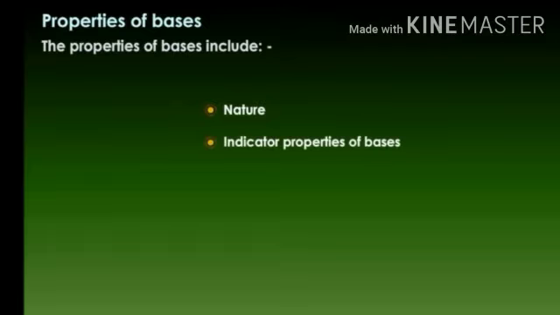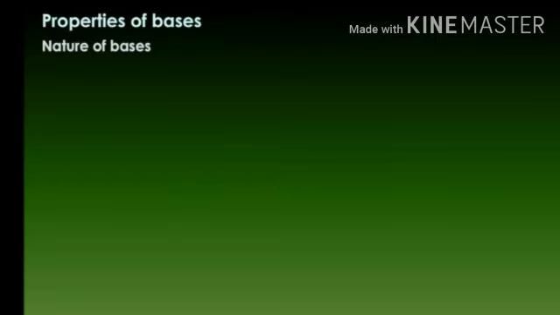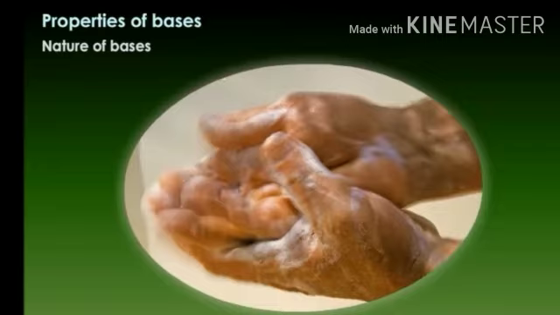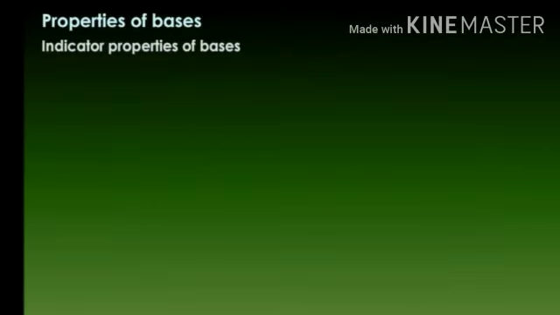Let's discuss the properties of bases. The properties of bases include nature, indicator properties of bases, and chemical reactions of bases. Nature of bases: bases are soapy to touch and bitter to taste. Caustic alkalis are corrosive as they combine with oils and fats in the skin, for example, sodium hydroxide and potassium hydroxide. They are good conductors of electricity.